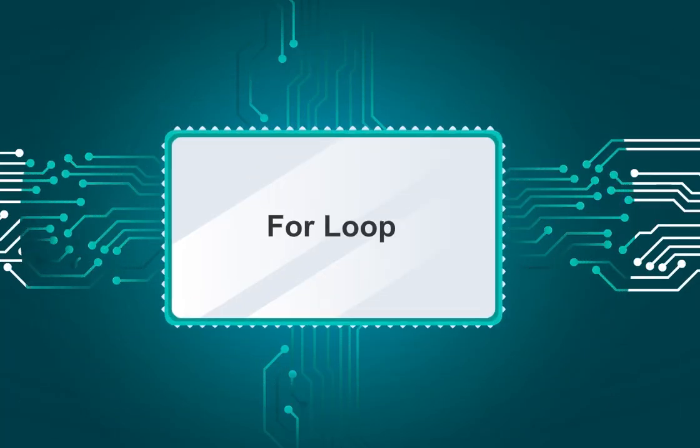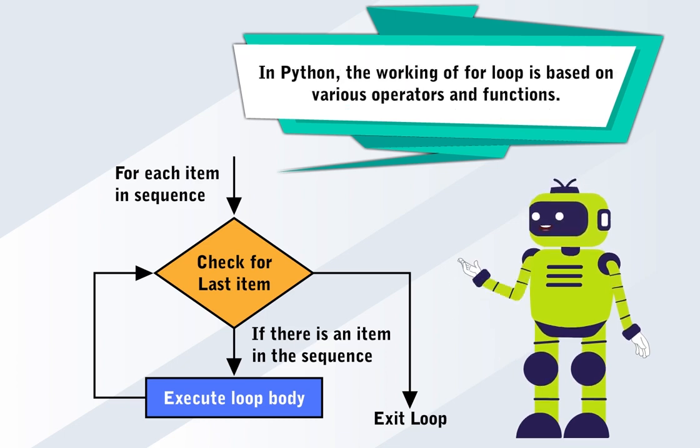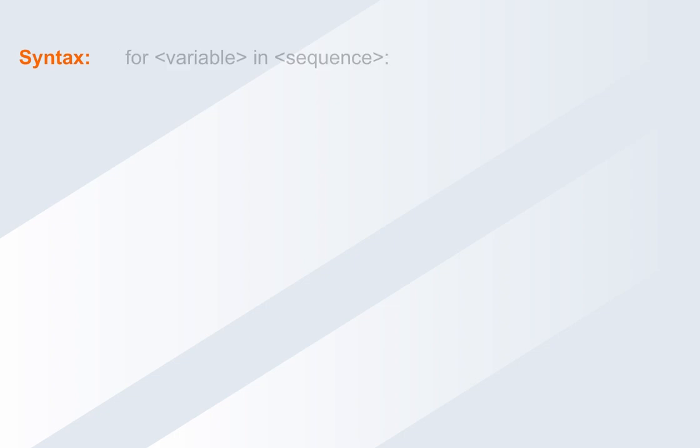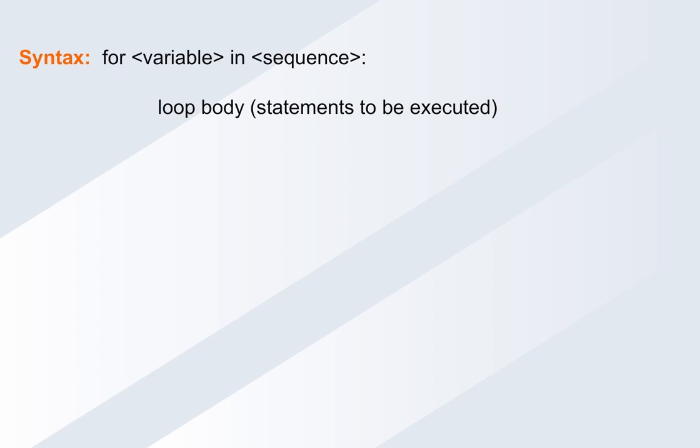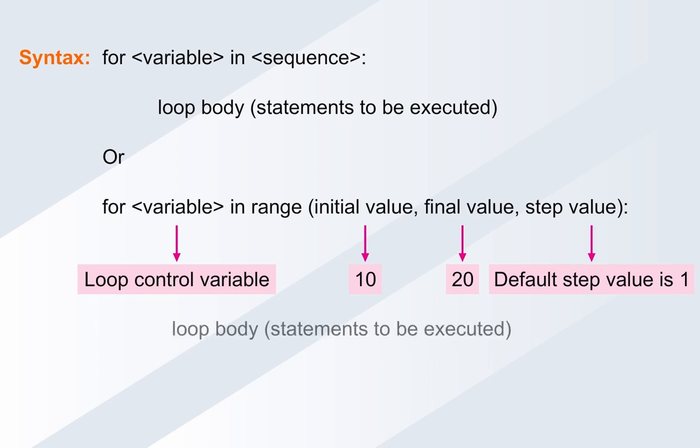For loop. The for loop is used when we are sure about how many times a loop body will be executed. It is also known as a definite loop. In Python, the working of for loop is based on various operators and functions. Syntax: for variable in sequence: loop body, statements to be executed, or for variable in range(initial value, final value, step value): loop body, statements to be executed.